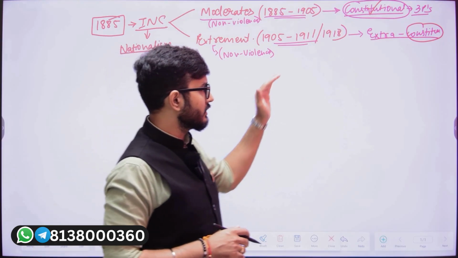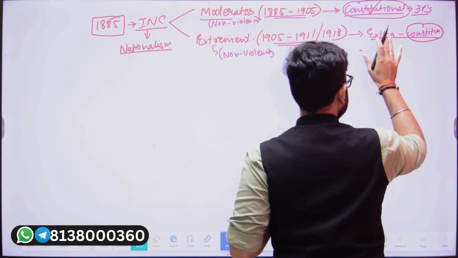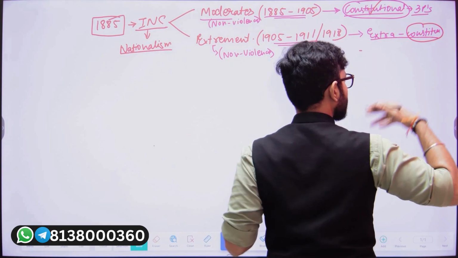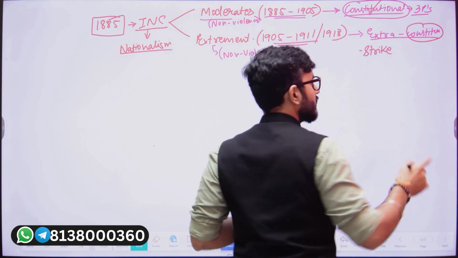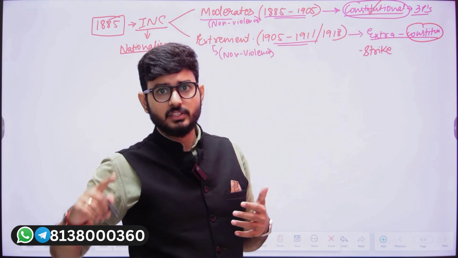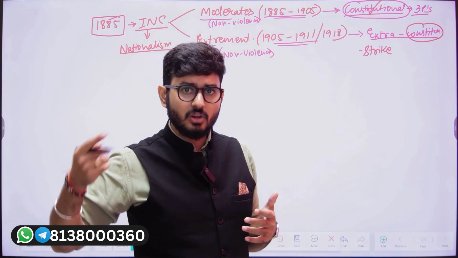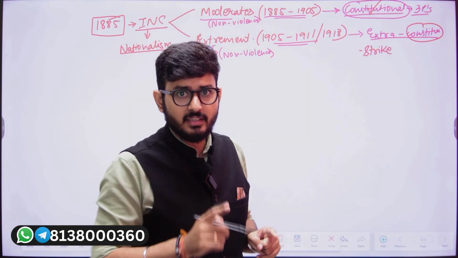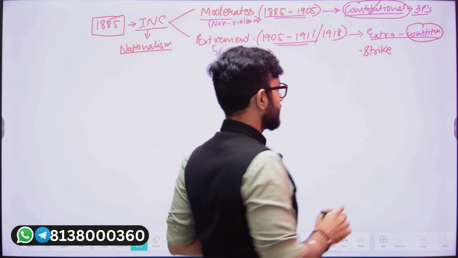So in the extra constitutional methods, these extremist leaders told that in order to get our demands fulfilled, we will follow the things that are not supported by the constitution, or are not mentioned within the constitution, but they are also non-violent and have a purpose.